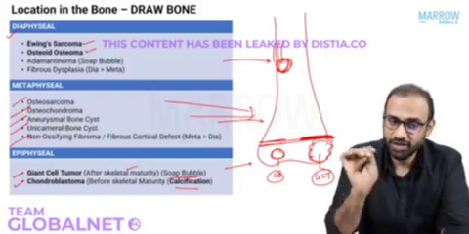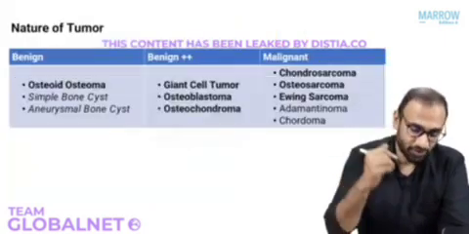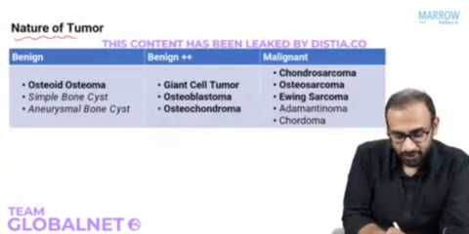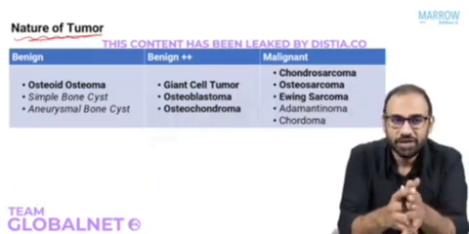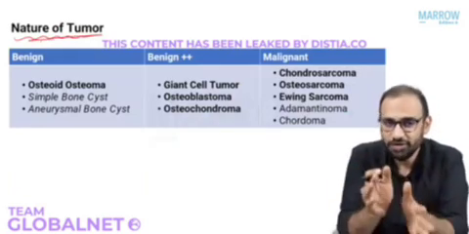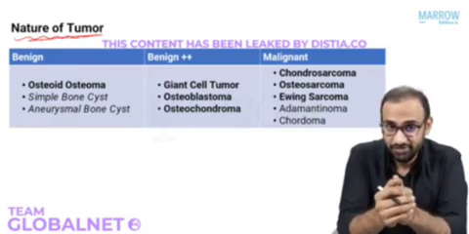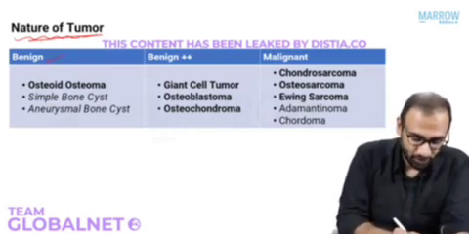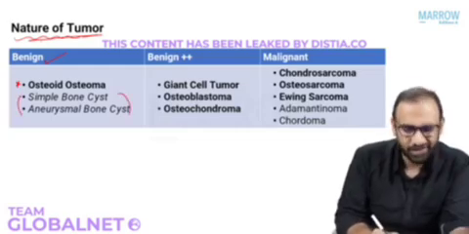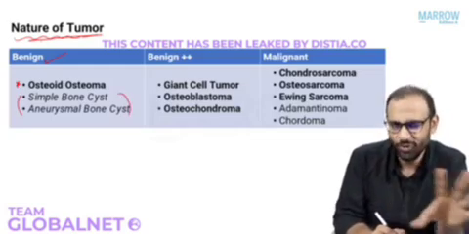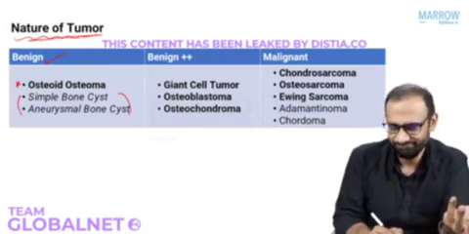This table is also very important. Please try to remember it. The next table I want you to look at is the nature of the tumor. The lesions can be benign or they can be malignant. Some of them can be benign and aggressive. So benign, I want you to remember osteoid osteoma. Simple bone cyst, aneurysmal bone cyst: are they tumors or tumor-like lesions? They're tumor-like lesions. Obviously they will be benign, so no point talking about it.